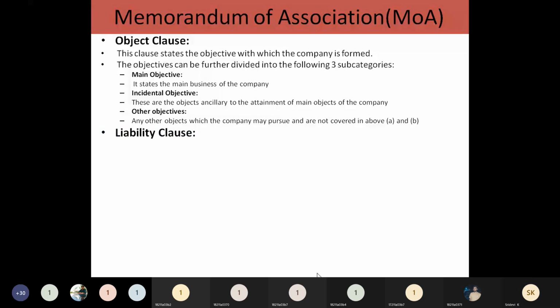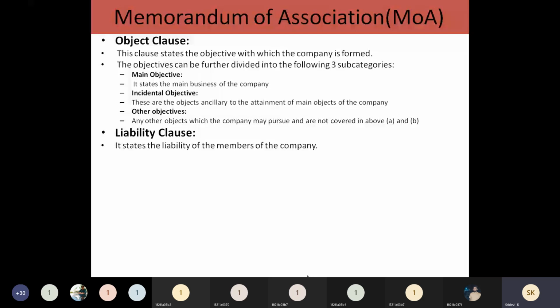And the other clause of the memorandum of association is the liability clause. I already told you the meaning of liability: it is how much the company is liable to pay to outsiders. They need to pay, so they have to mention that here. How this liability is going to be paid by the company to the lenders, that information you have to mention in this.